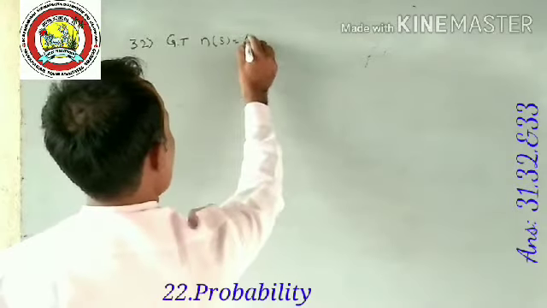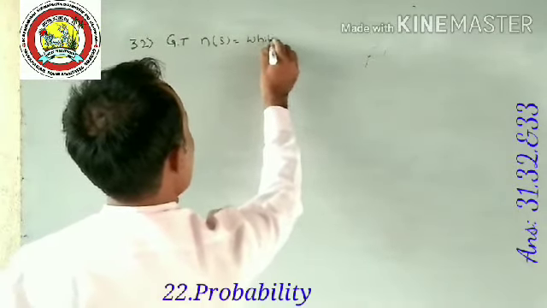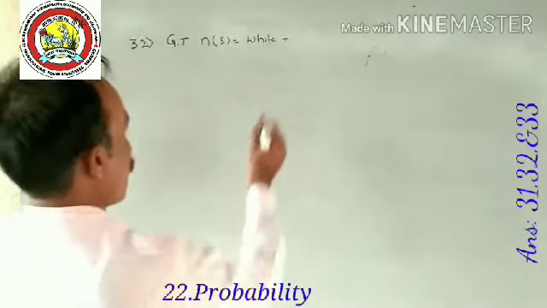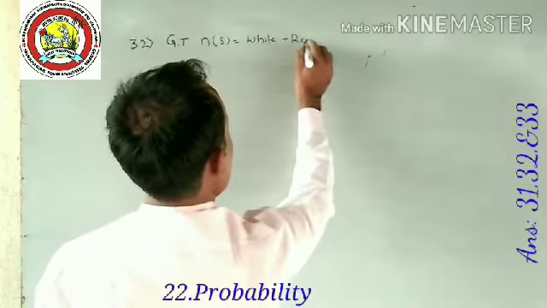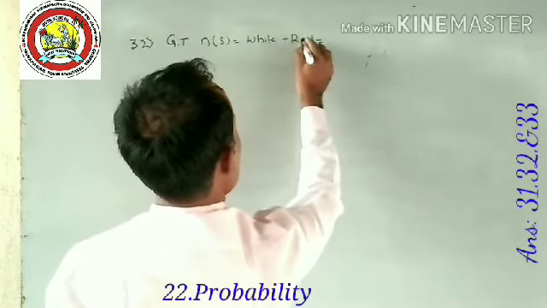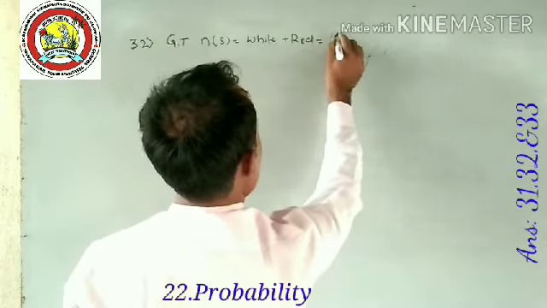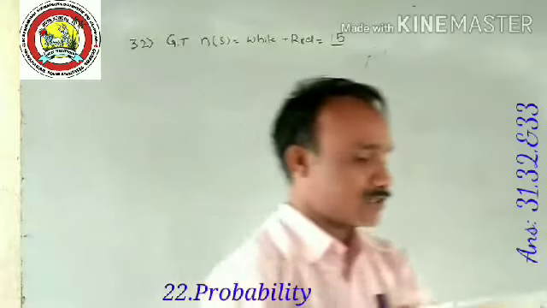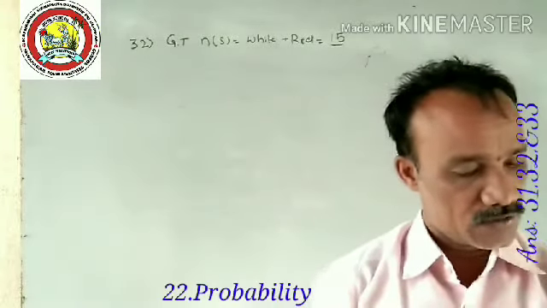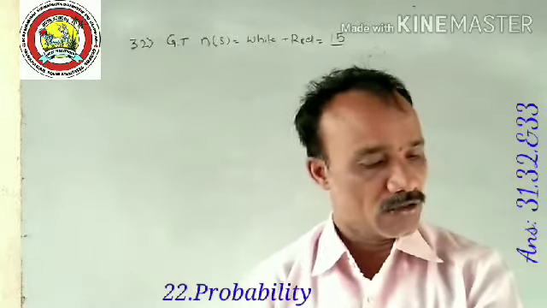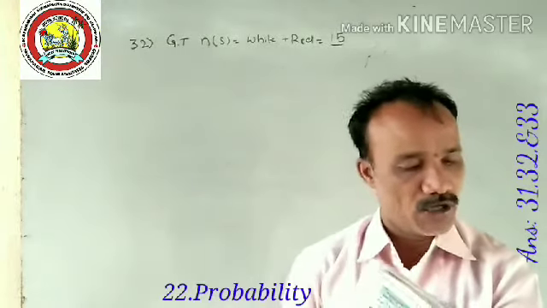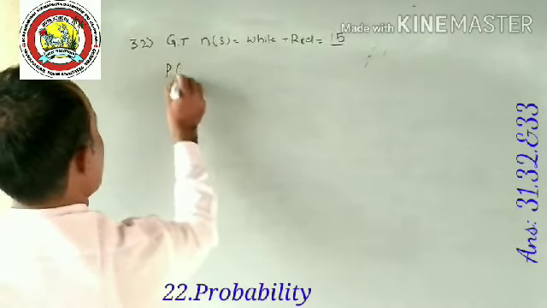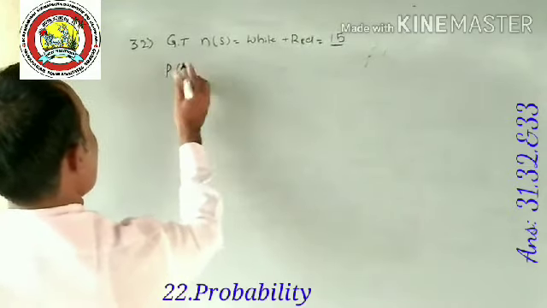So here, both colors, that is the number of white balls plus the second color, red balls, including these two, total number of balls they given, that is 15. We don't know how many white or how many red balls there are. Next, the probability of drawing a red ball is given. That's very important.